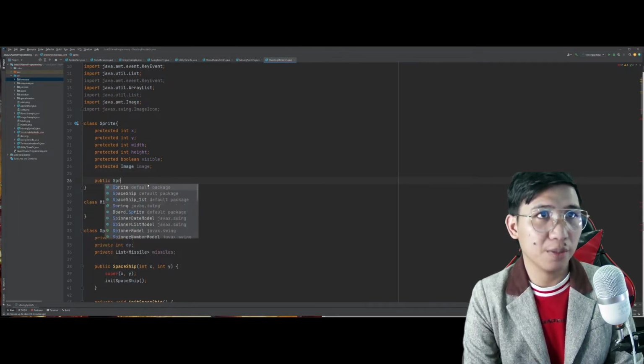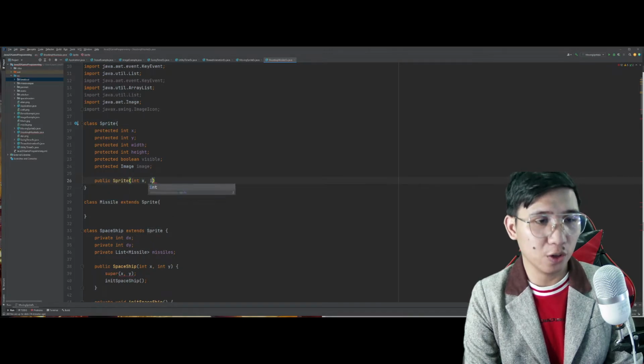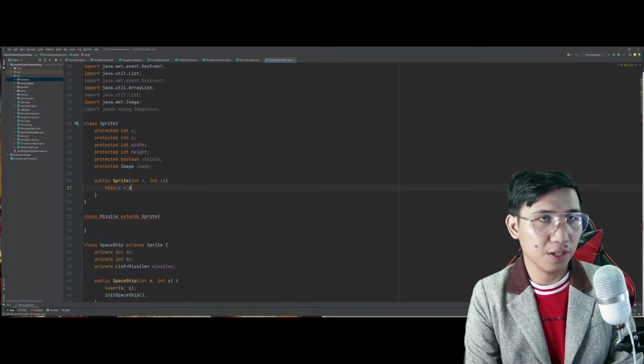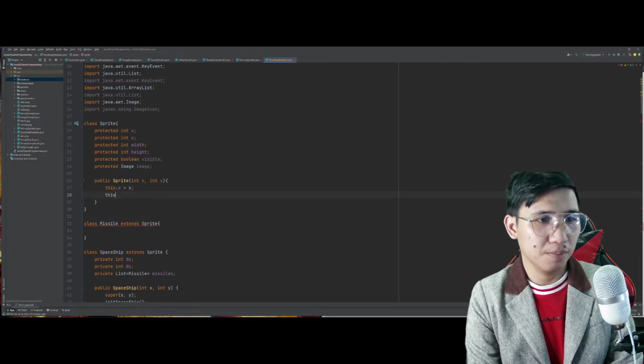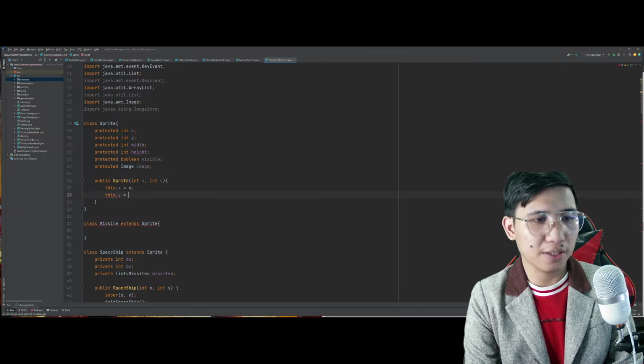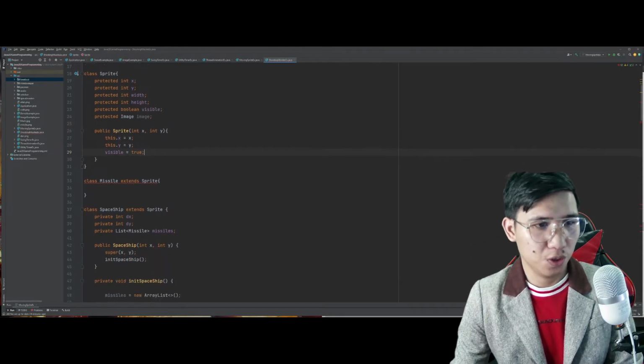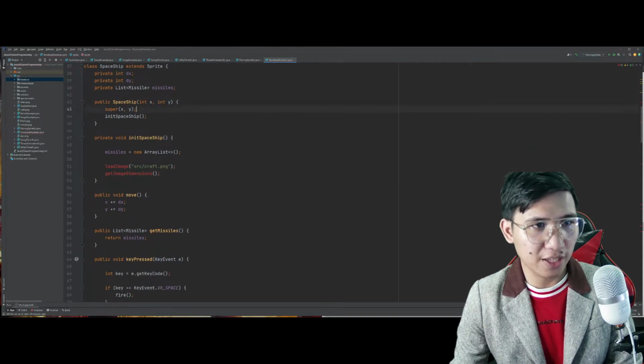So, we have here the public sprite. Implementation lang ito ng properties lang. This.x, itututo ko yan kay x para makuha ni class spaceship tong mga value natin. We will set the visibility into true. Kung pansin nyo, nawala na rin yung error natin dito sa super.